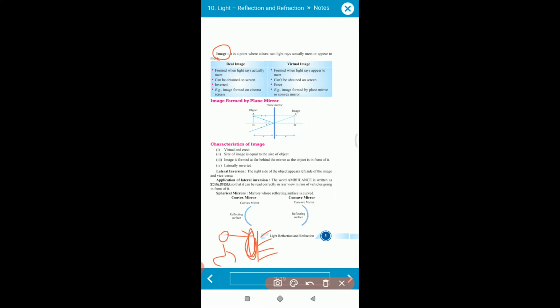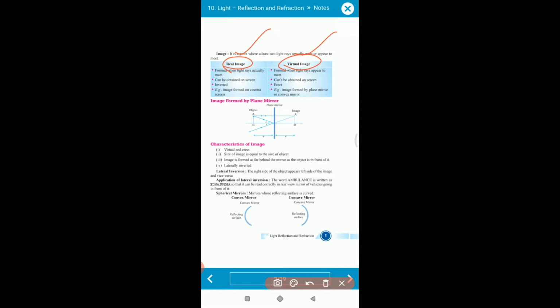When the light rays from you and the light rays from the mirror intersect at a point, the image is formed at that point. Clear? It is a point where at least two light rays meet. Means light ray 1 and light ray 2 are meeting. At this point the image is formed. We have two types of image, real image and virtual image. About the real image and virtual image we will discuss later.